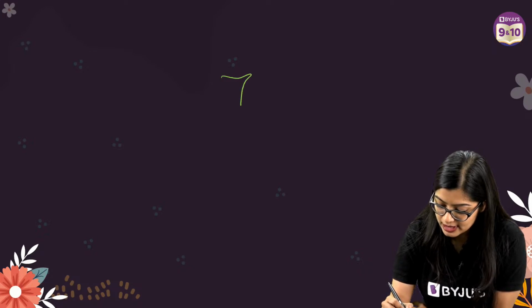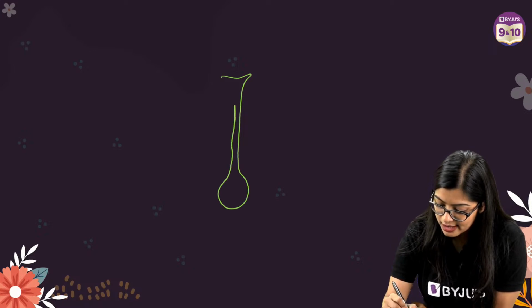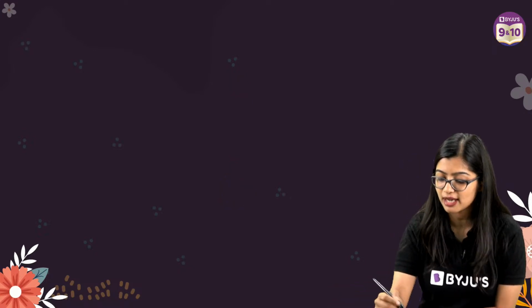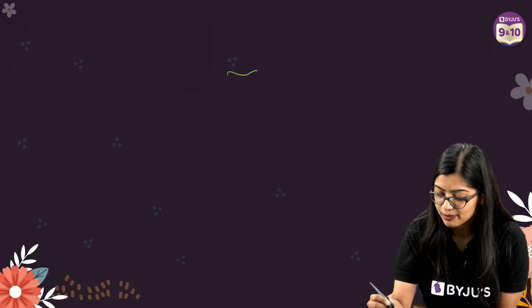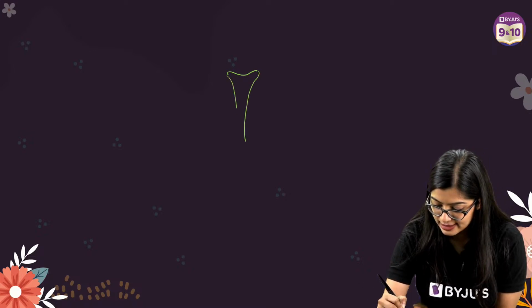So, all of you, if you have your notebooks and pens with you, you can also draw it with me, okay? Now, when I draw the structure of the flower, I actually draw it in a very easy way. So, what I draw first is, I draw the pistil, okay? Because we know that the pistil is the innermost structure. So as you can see, I am drawing the pistil first. And if you want to remember the structure of the pistil, you can always remember it to be a vase shape. Think of a flower vase. So you have a long flower vase, yes,